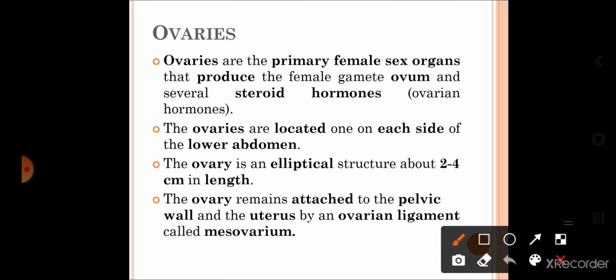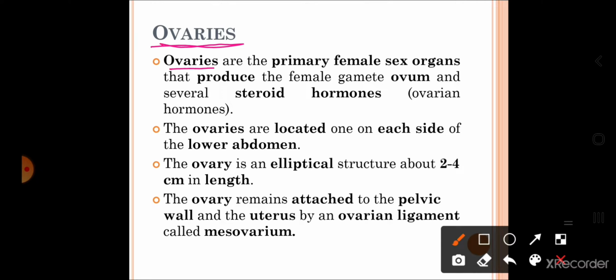Now the primary sex organs, which are the ovaries. I told you ovaries are called the primary sex organs. Why? Because these are the organs involved in gamete formation as well as release of the female sex hormones. Clear?